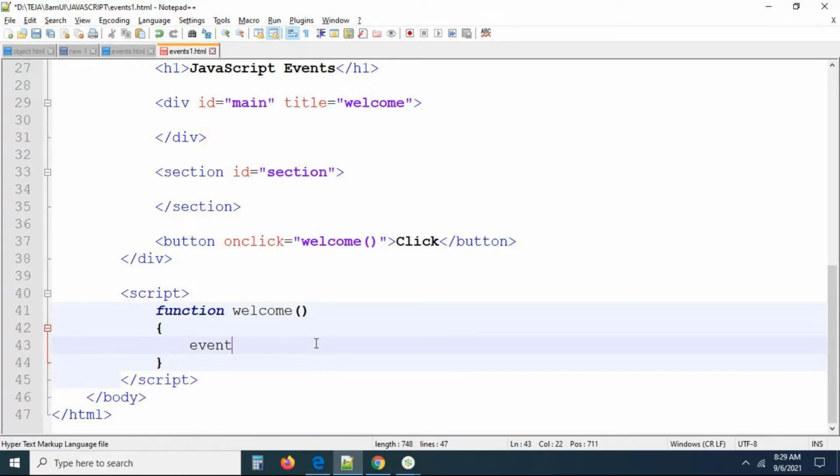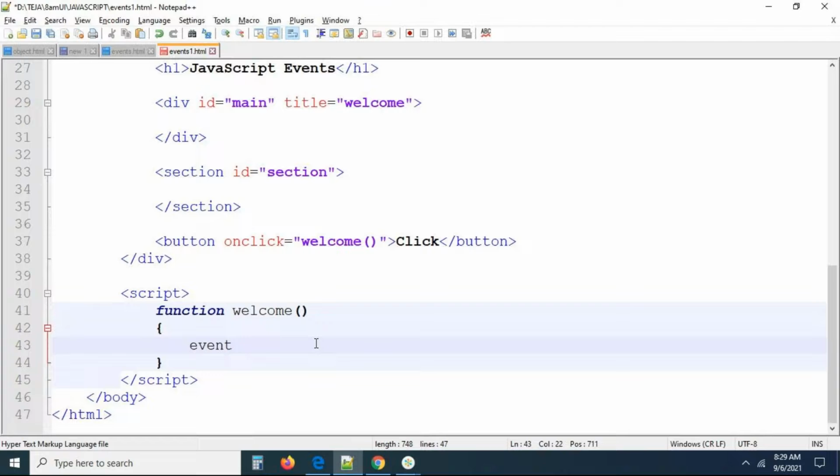But have I declared it anywhere? No, I didn't declare it anywhere. Remember, event is a predefined object. Very, very important, guys, you have to remember. Event is a predefined object available in every event function.